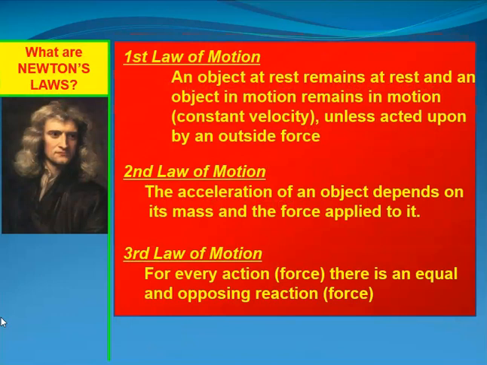So Newton came up with 3 laws of motion, and this is really the beginning of modern physics. The first law of motion says an object at rest remains at rest, and an object in motion remains in motion, constant velocity, until acted upon by an outside force. Now that was really revolutionary because anything in our everyday life, if we push something, it'll eventually come to a stop naturally. There's nothing that we can push that won't eventually come to a stop.